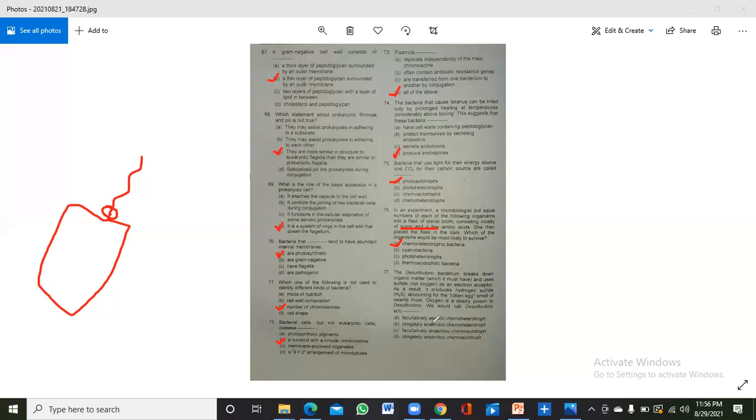So first of all, these are anaerobic bacteria. Now then place the flask in the oxygen, oxygen is a deadly poison to it, so it is an obligate anaerobic chemoheterotroph. Okay, so make a smart choice.